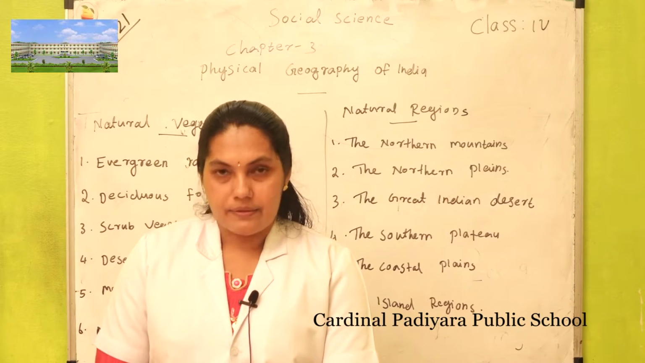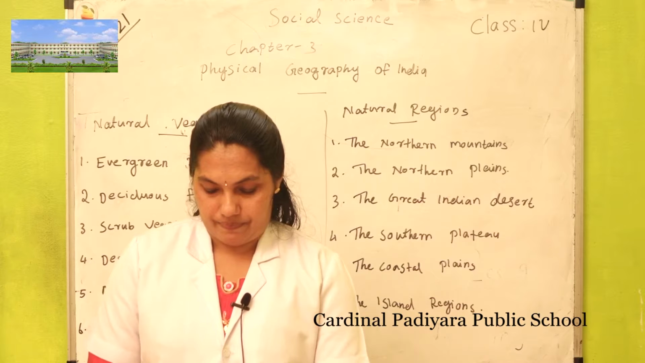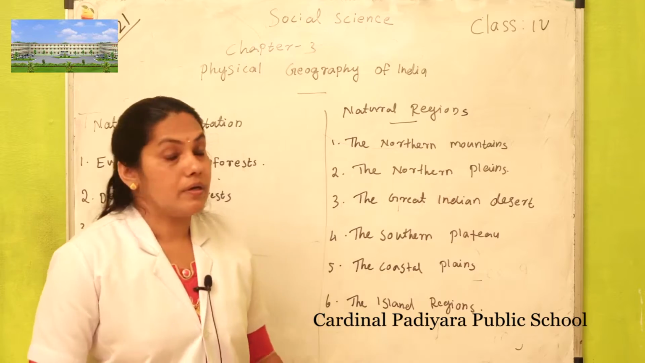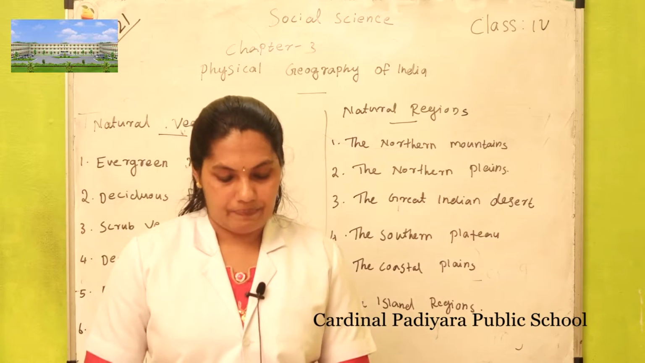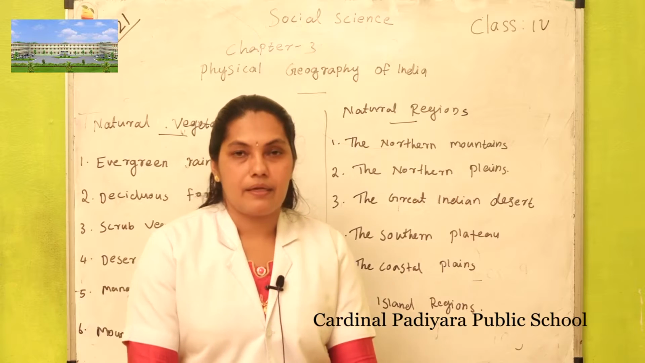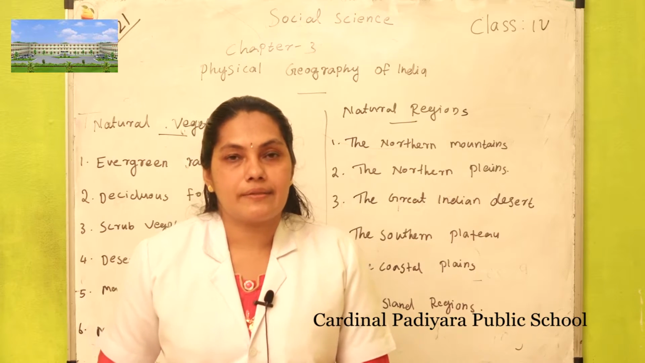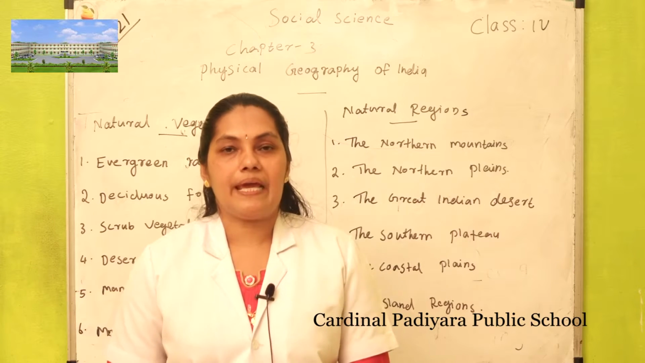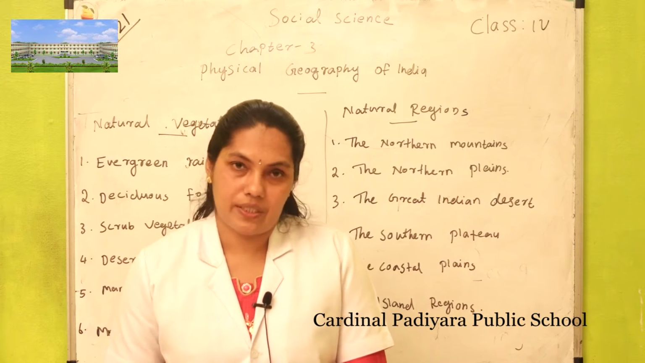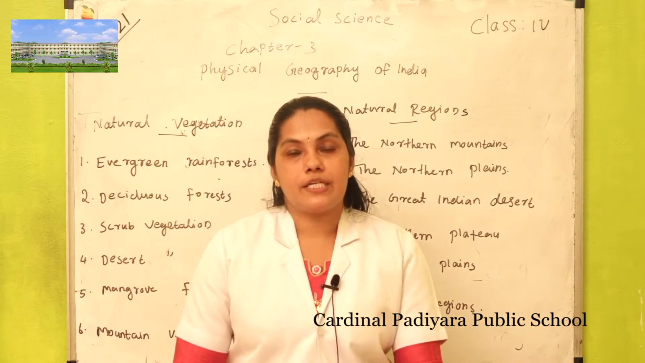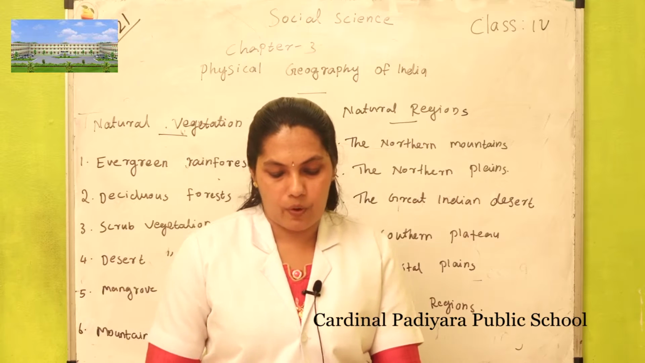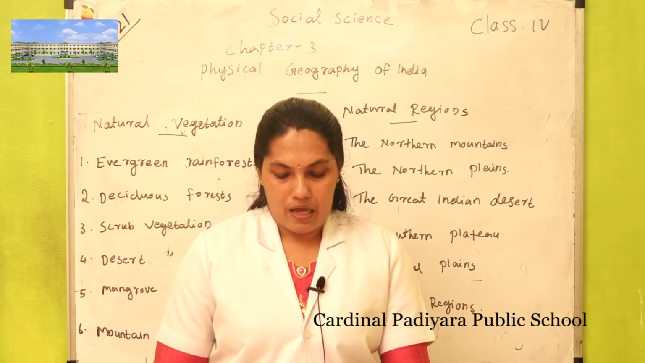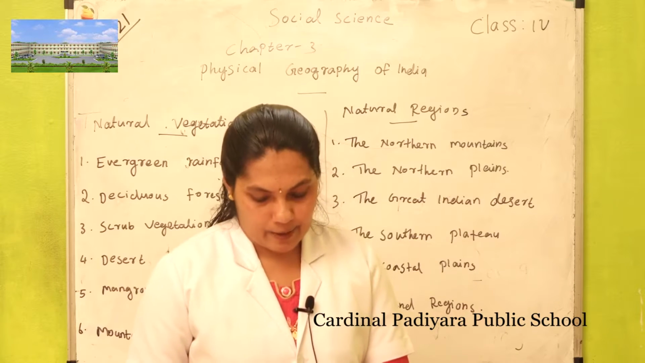In the same way, what is called natural vegetation? In each natural region, there are certain plants and trees that grow naturally. They are called natural vegetation. The natural vegetation of an area depends on the kind of land, the kind of weather, as well as the height of the land.